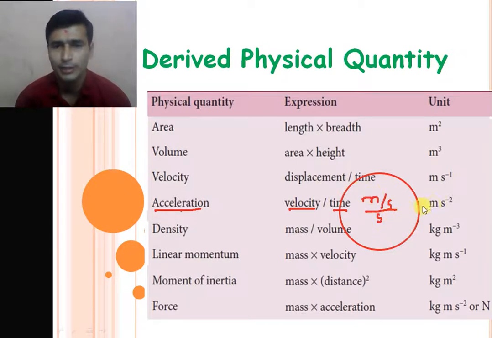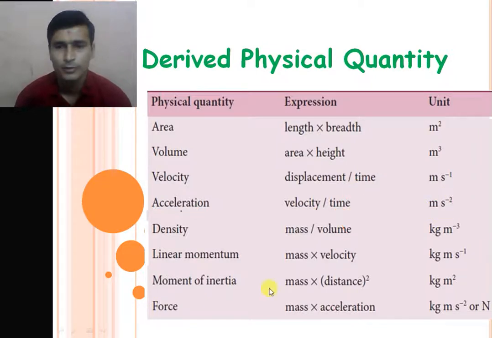We can represent a unit of the physical quantity in a single ratio. So it is meter per second square.